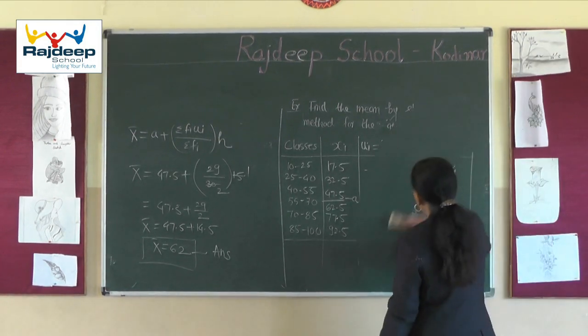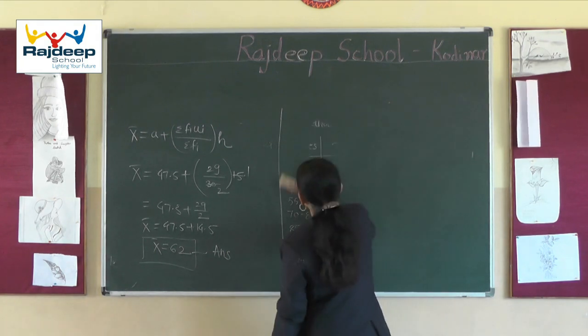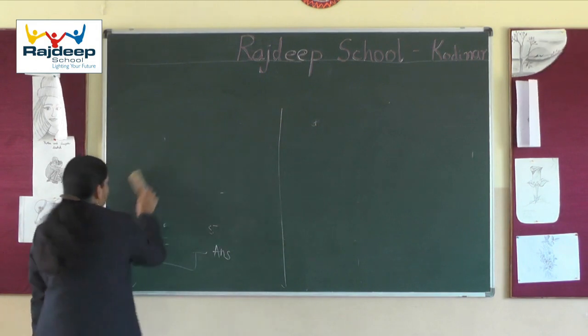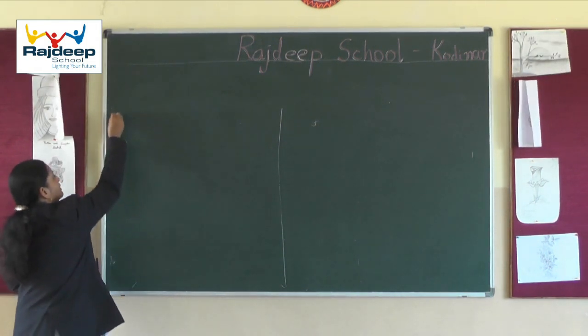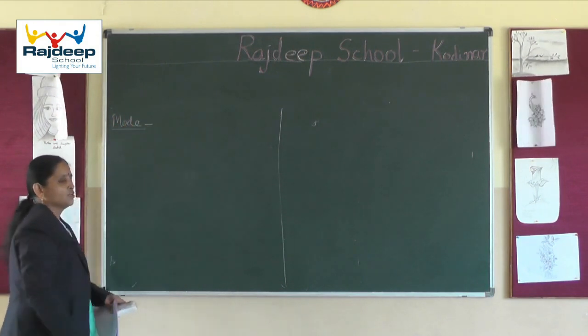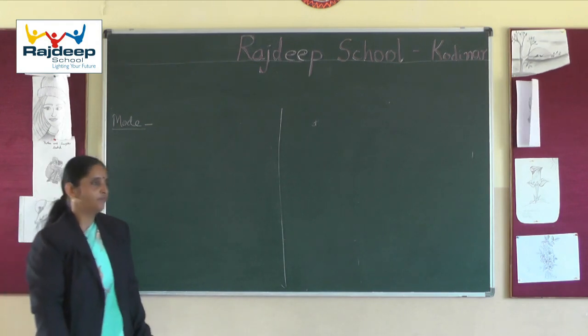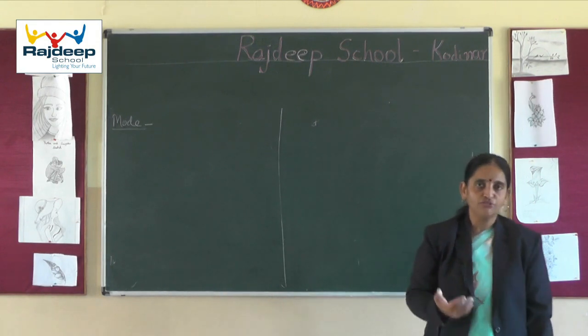So the next measure of central tendency we will see now. The second measure of central tendency is mode. What is mode? First of all we will see. Mode is the frequently occurring observation.